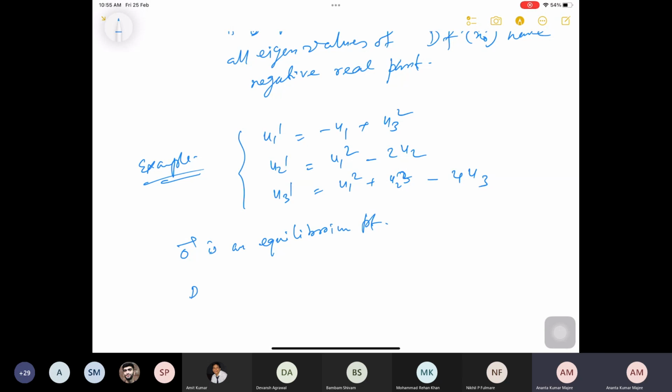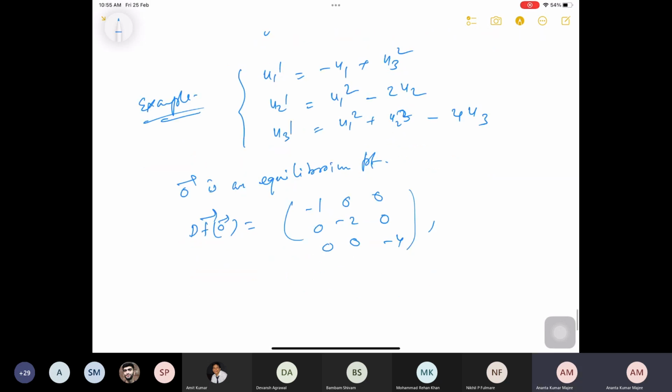Now, in this case, the matrix Df evaluated at the point 0 is minus 1 0 0, 0 minus 2 0, 0 0 minus 4. So the eigenvalues are basically minus 1, minus 2, minus 4. Is it not? They are the eigenvalues. None of the eigenvalues are purely imaginary, hence it is a hyperbolic equilibrium point.